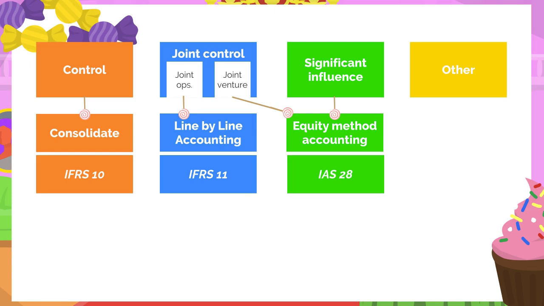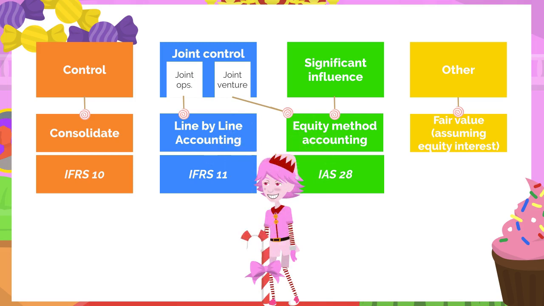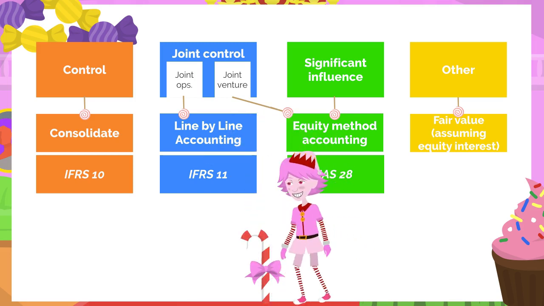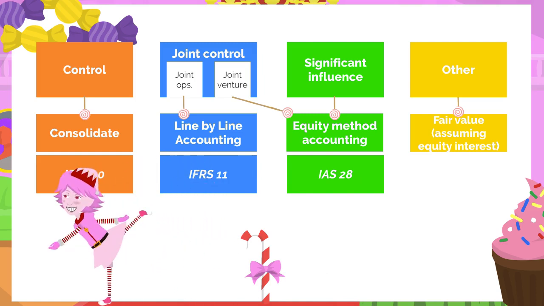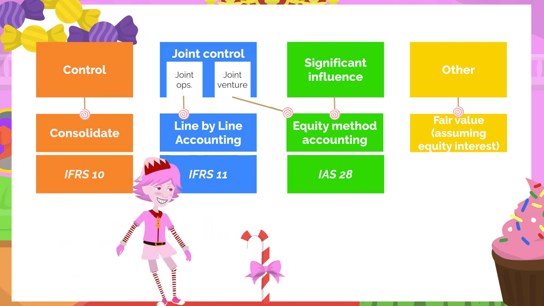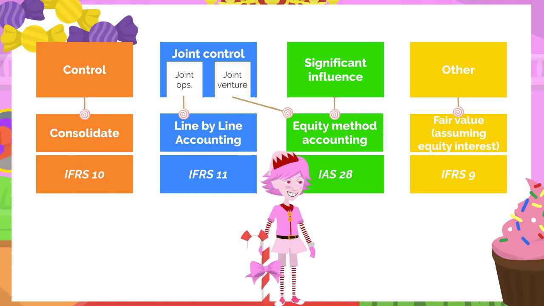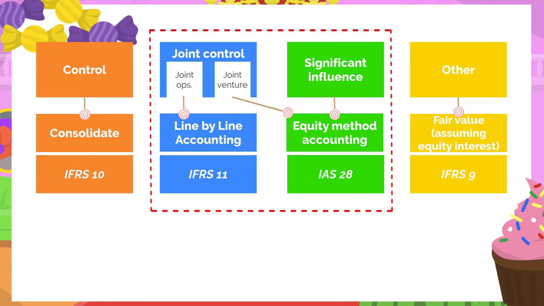For the other category, and assuming the interest in the investee results in influence that is less than significant and is in the form of a financial instrument, such as an equity interest, the guidance in IFRS 9, Financial Instruments, is applicable. This course focuses on investments under joint control and those for which significant influence is possessed.